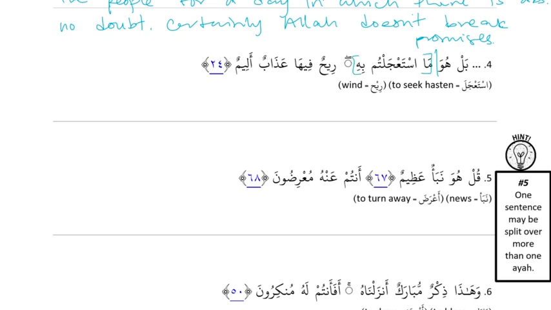So we have two nouns in this sentence, huwa and mastajaltum bih, right? So there's an is between them. It's just a normal sentence with two nouns in it. And then inside the capsule, istajaltum is past active, you all. Right. And bihi is TLDR. Good. And then there's a new break. Uh-huh. And then ريح فيها عذاب أليم.